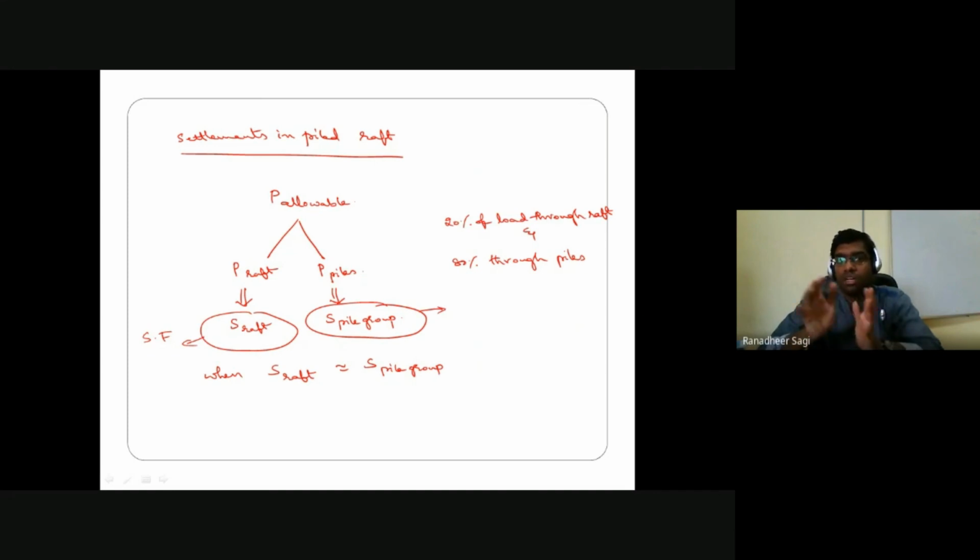And whenever you come across settlements which are the same in the raft and pile group, then that amount of settlement is what we call the settlement of that particular pile raft, which is either embedded in clay or embedded in a sandy soil deposit. So that's how we estimate the settlements your pile group is undergoing. That could be a floating pile group, or that could be what is called your pile raft foundation.